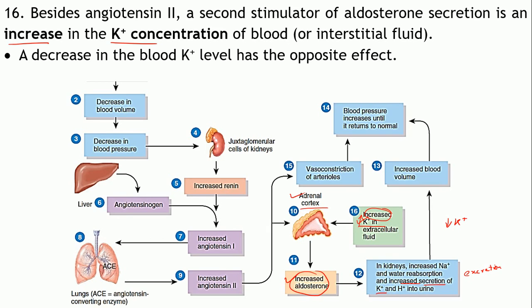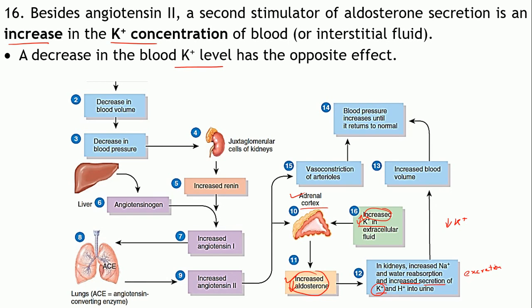It will help in decreasing the potassium levels of your blood. And what will happen if the potassium levels decrease? Exactly the opposite. It will decrease the levels of aldosterone and thus potassium conservation will take place. So it is again regulated. The potassium ion concentration itself is regulating its excretion or conservation in the kidneys.